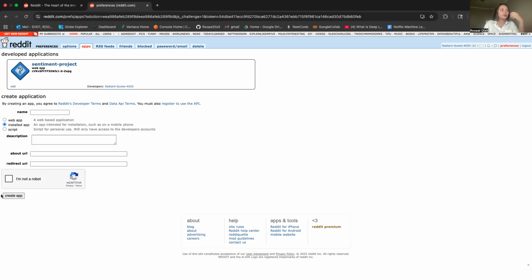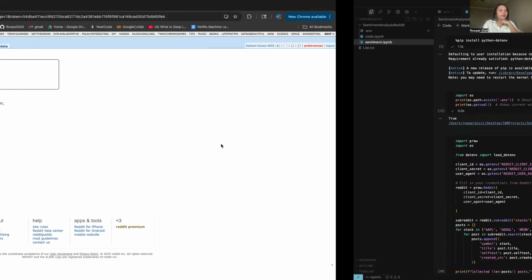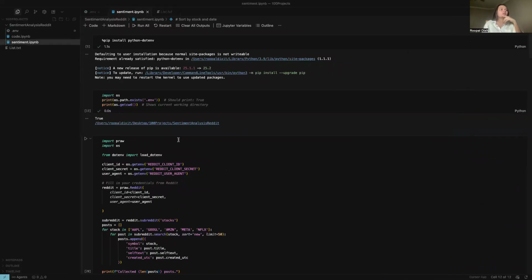As soon as you create the application, there will be a secret key and a client ID generated through the API, which you can use through the Python Reddit wrapper, and you can scrape the data through Reddit. So this is the Reddit part. Let me show you.